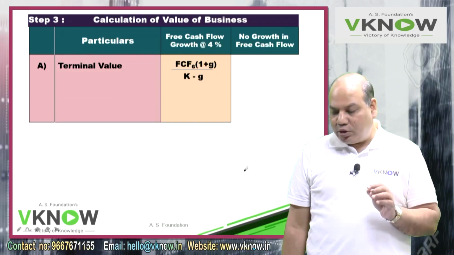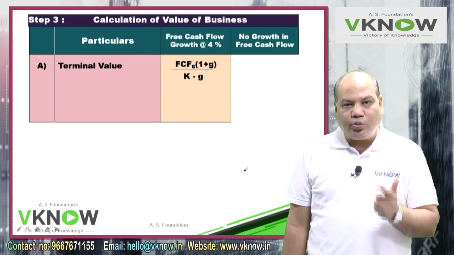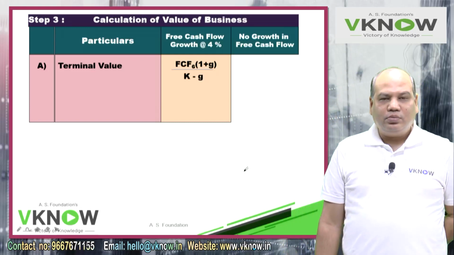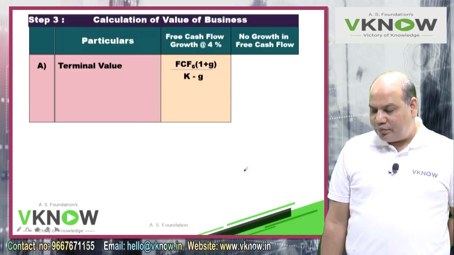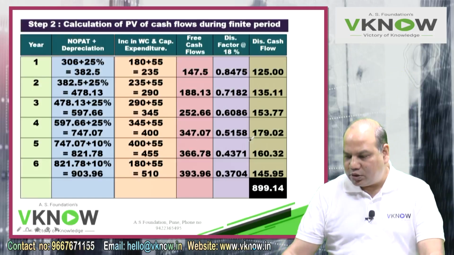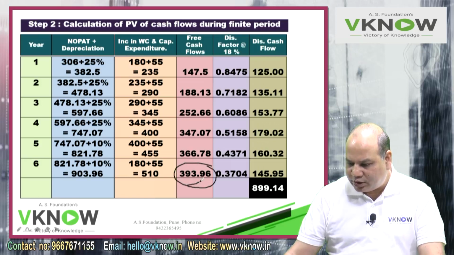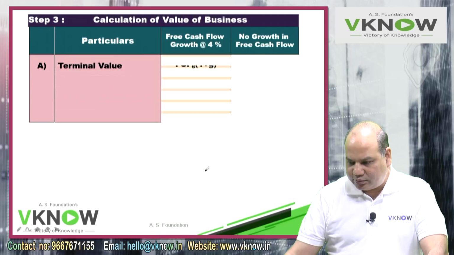Terminal value formula for growth will be FCF6 into (1 plus g) upon (k minus g). Take the free cash flow of the 6th year. I'll just show you where you have to go. This is the free cash flow of the 6th year. Can you see below? 6th year, I am circling that number, 393.96. Pick this number.